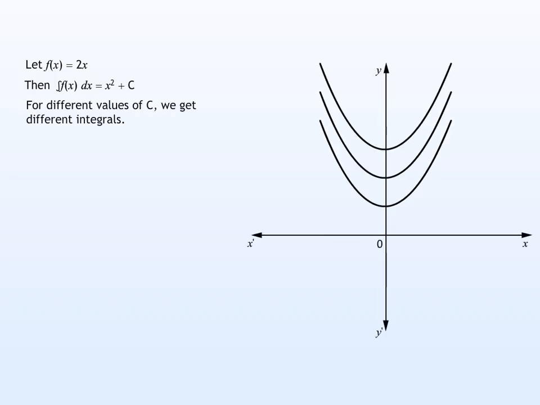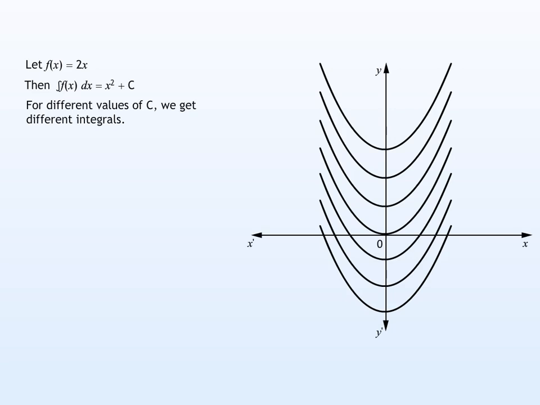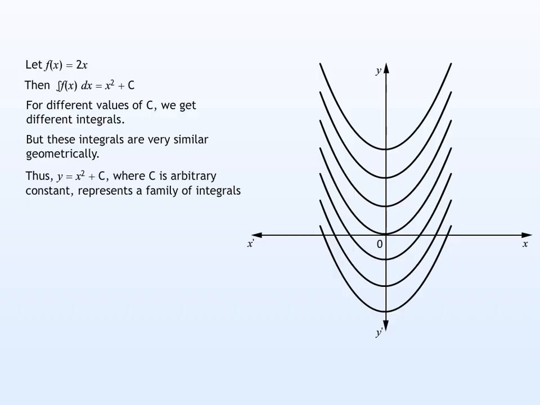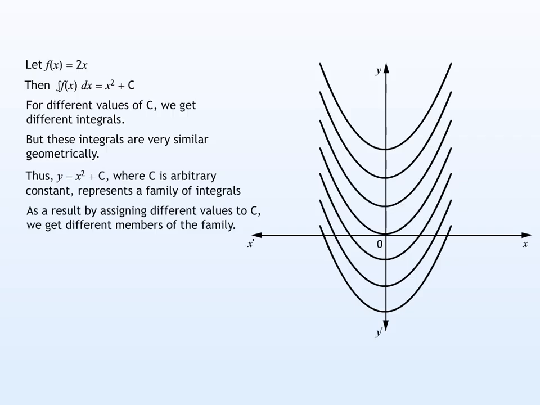Note that for different values of c, we get different integrals. But these integrals are very similar geometrically. Thus, y = x² + c, where c is an arbitrary constant, represents a family of integrals. As a result, by assigning different values to c, we get different members of the family. In fact, these different members together constitute the indefinite integral.